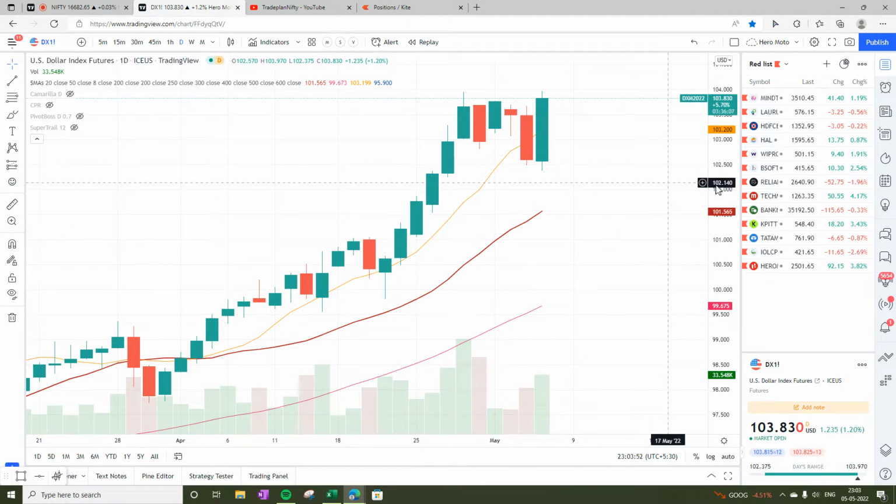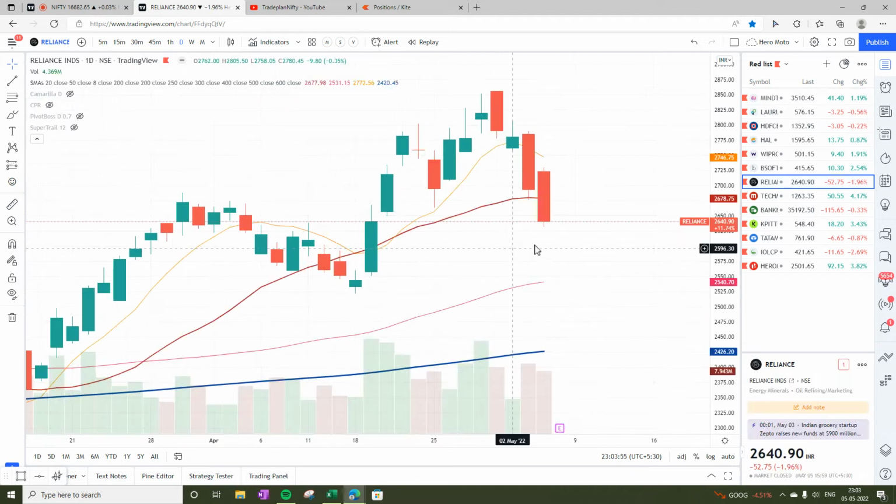When we look into the Indian market, we see that Reliance today has closed below the 20 bar moving average. It is at 2640. So Reliance is looking very weak now, which is definitely not a good sign. Yesterday during my trade plan video, I mentioned that Reliance will define the next move, and it is definitely looking very weak. Now the next support for Reliance is at the 50 bar moving average, which is at 2539, and if 2539 is broken, then the next support will come at 2426, which could become a good buying opportunity for Reliance.